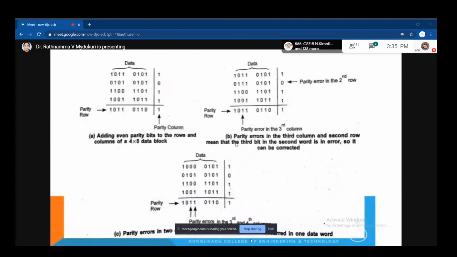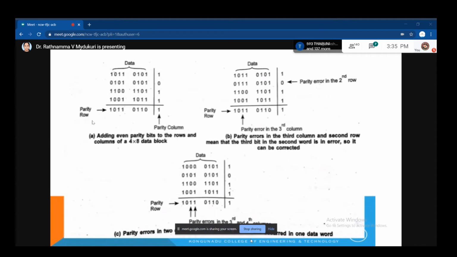Right. Now tell me, how many ones does this column contain? No, this one, the second column. 2 ones. 2 means it is even parity, right?